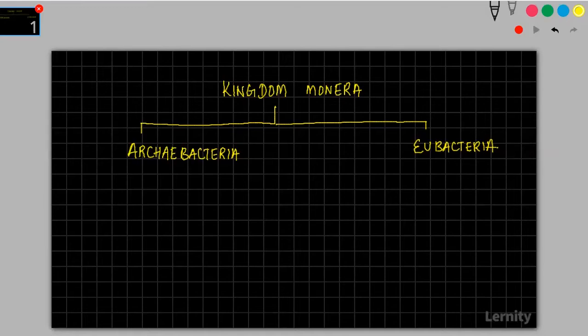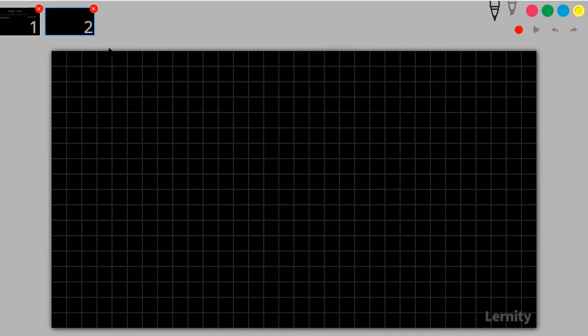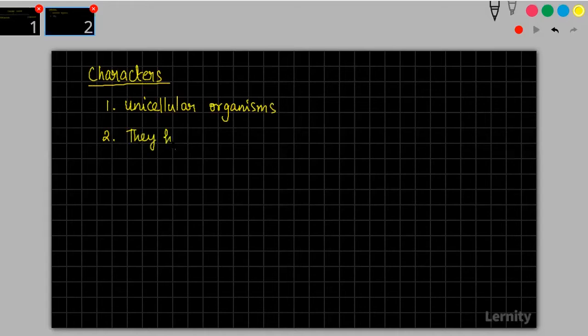So first what we will do is we'll start writing some notes about general characters of Monera. Okay, they are unicellular organisms. The second point is they have 70S ribosome.